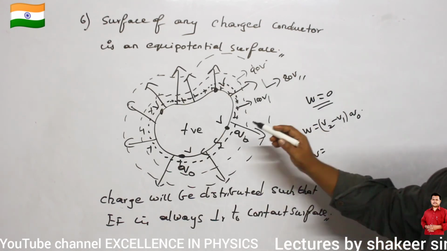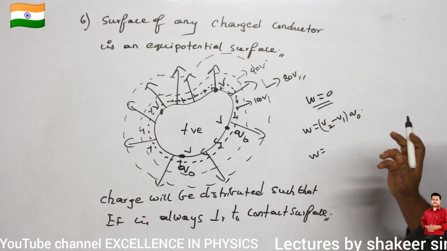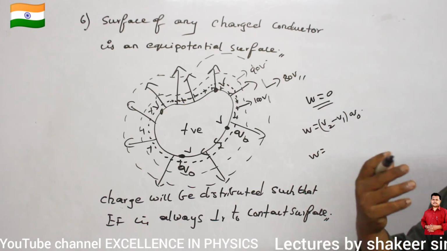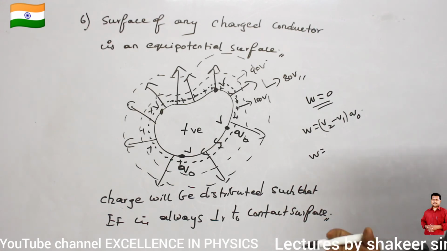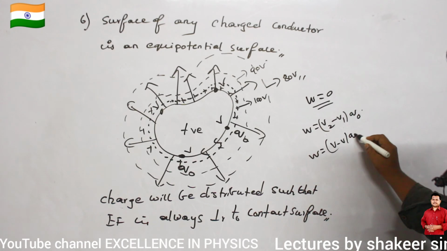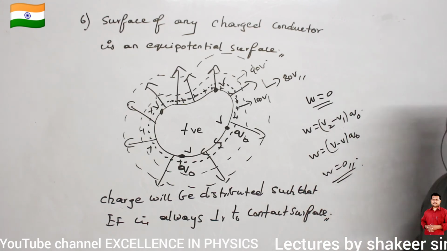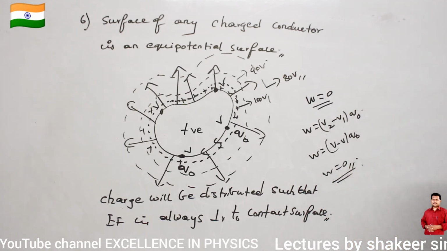So to move the charge from any point to any point on the surface of the charged conductor, work done will be zero, because the same potential exists between any two points. So work done is (V minus V) into Q0, therefore work done will be 0. So these are some of the properties of equipotential surface.